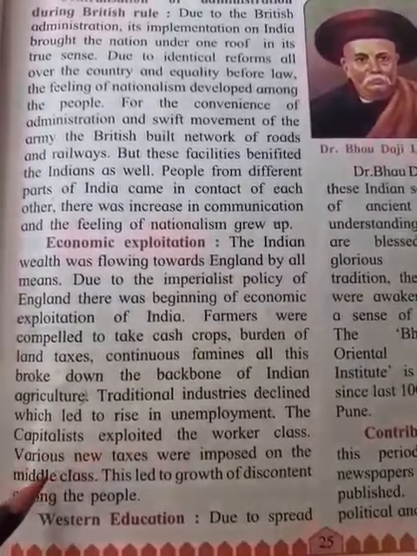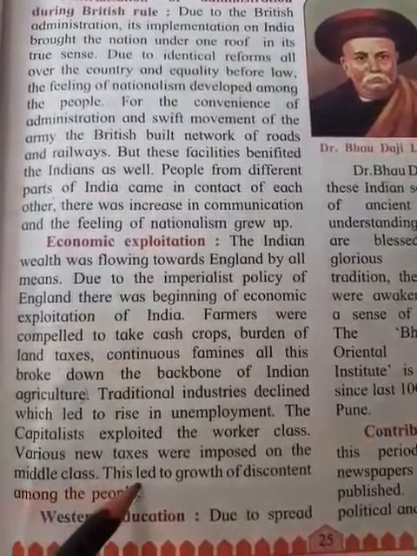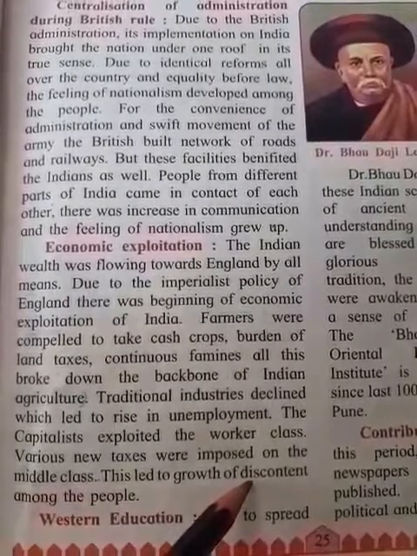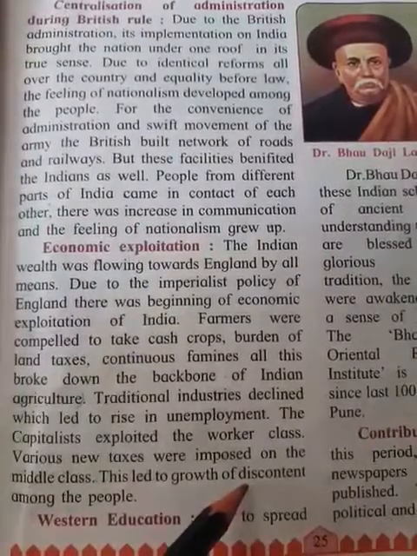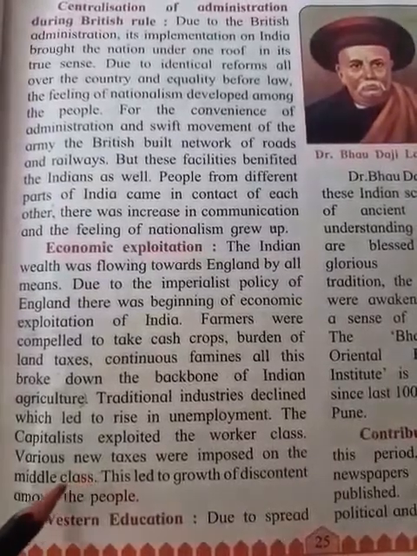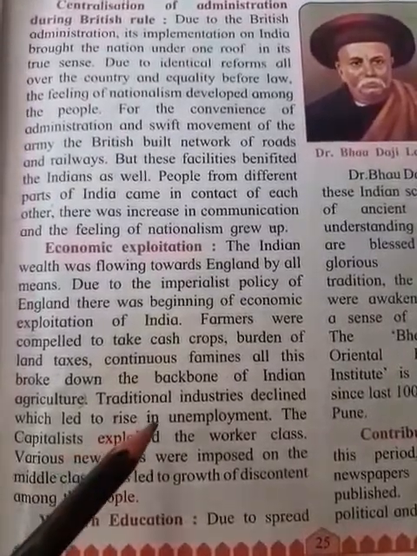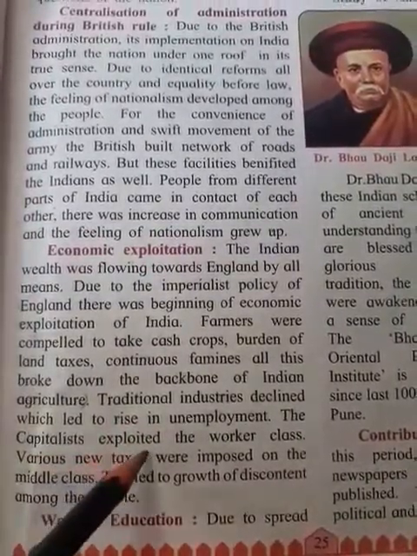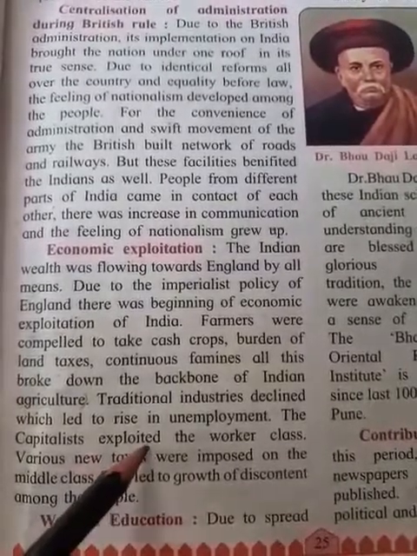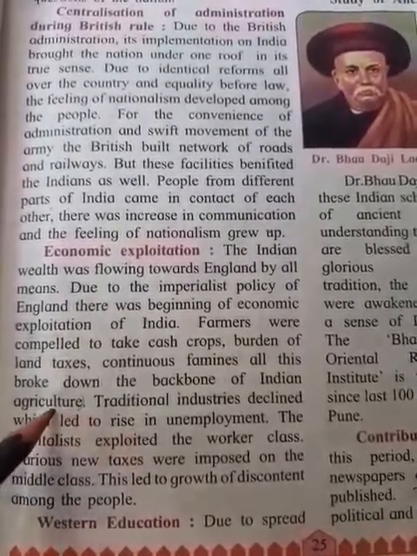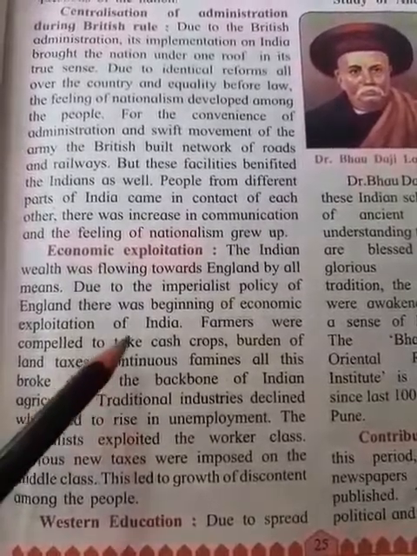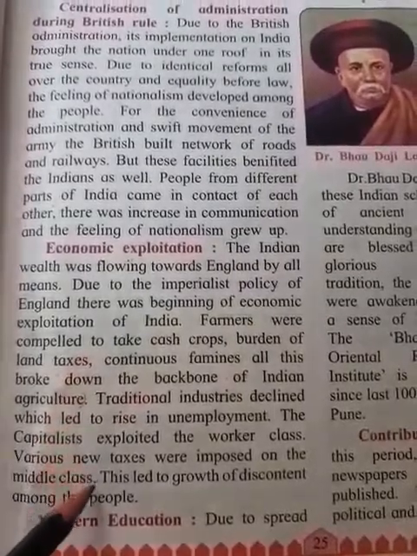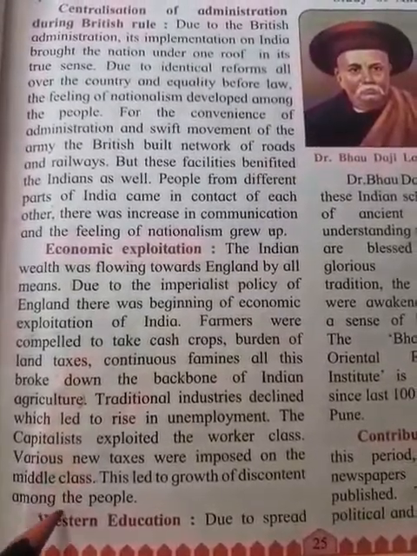Various new taxes were imposed on the middle class. This led to growth of discontent among the people, and that created anger among the Indian people. Because various new taxes were imposed on the middle class, the percentage of unemployment increased. The capitalists exploited the worker class. The backbone of agriculture became weakened, with the farmers and continuous famine and so on. Because of all these reasons, the discontent or anger among the people increased.